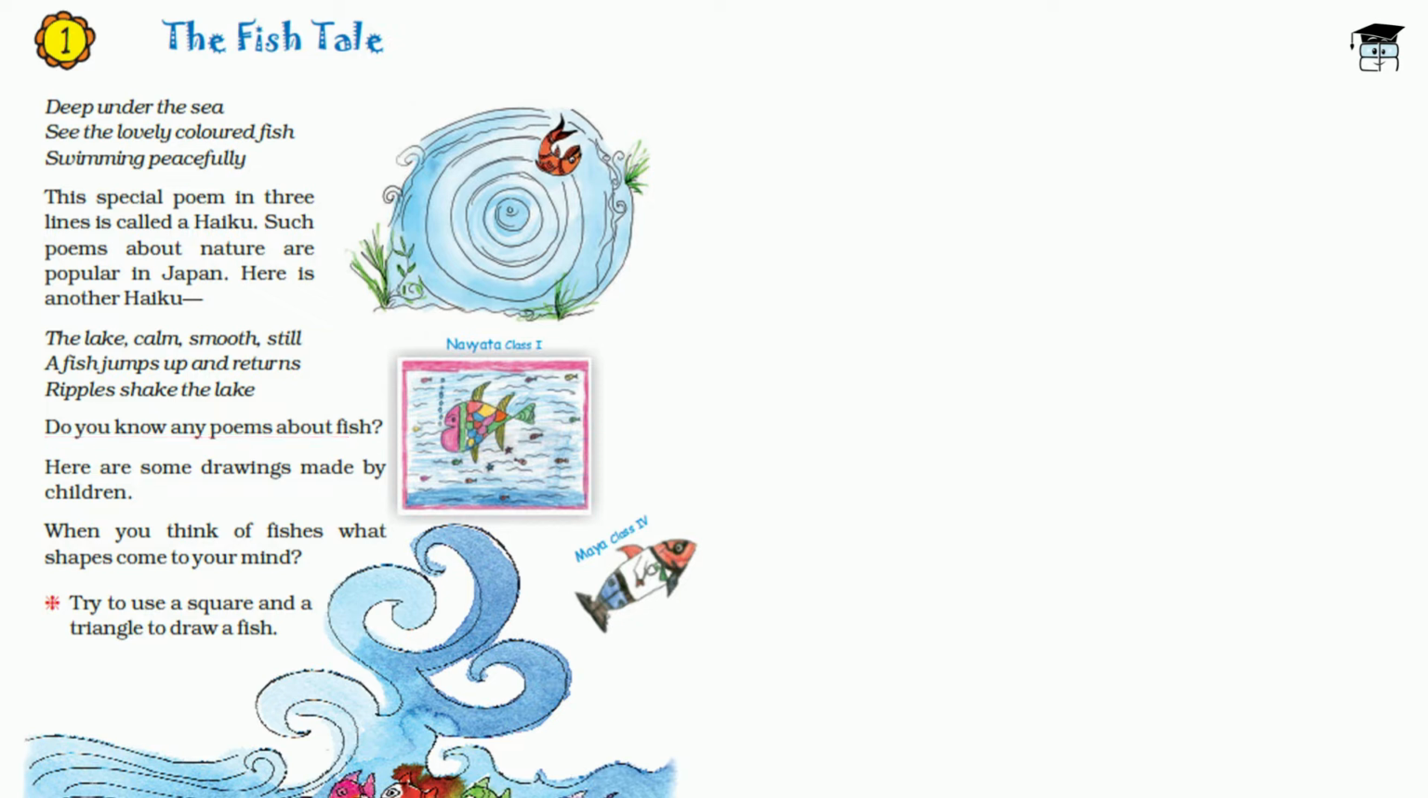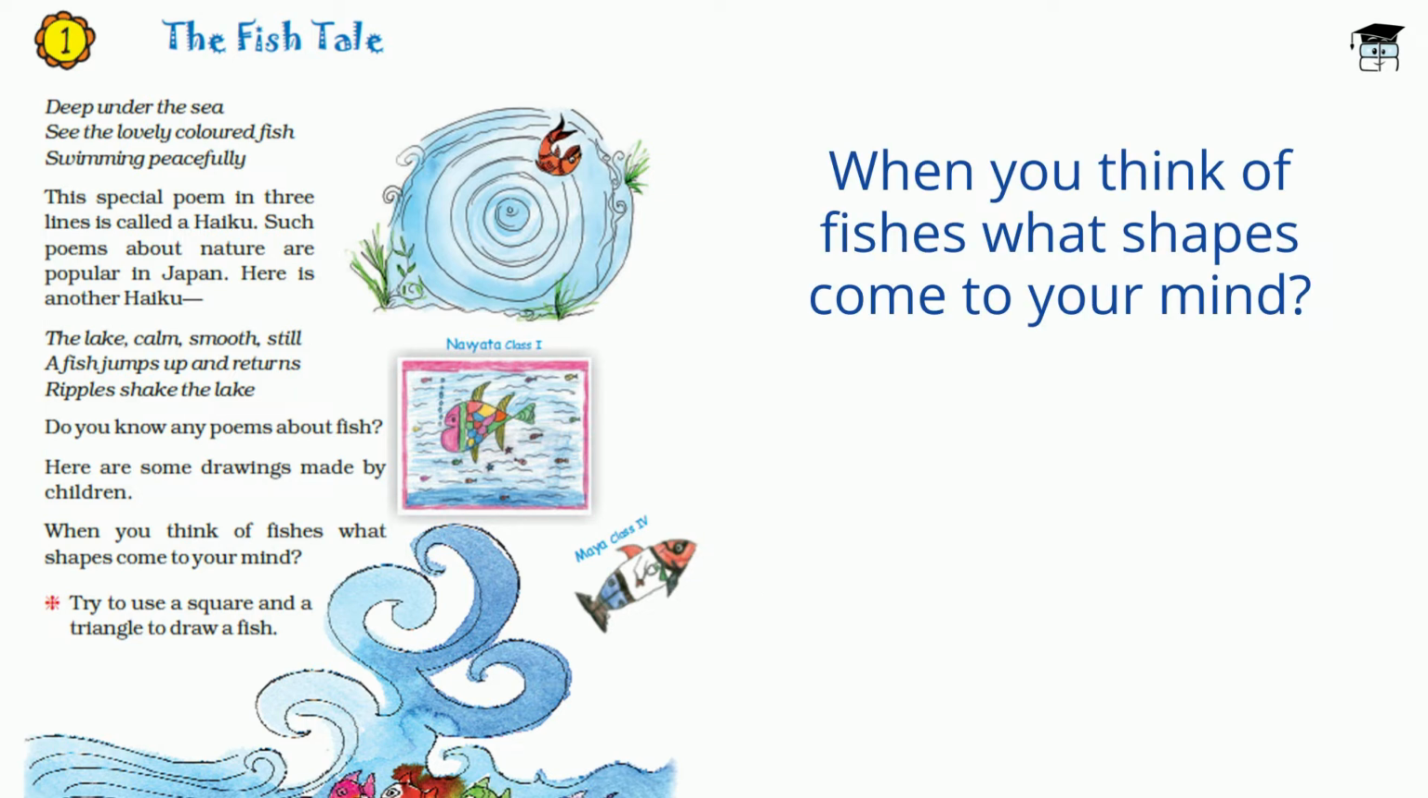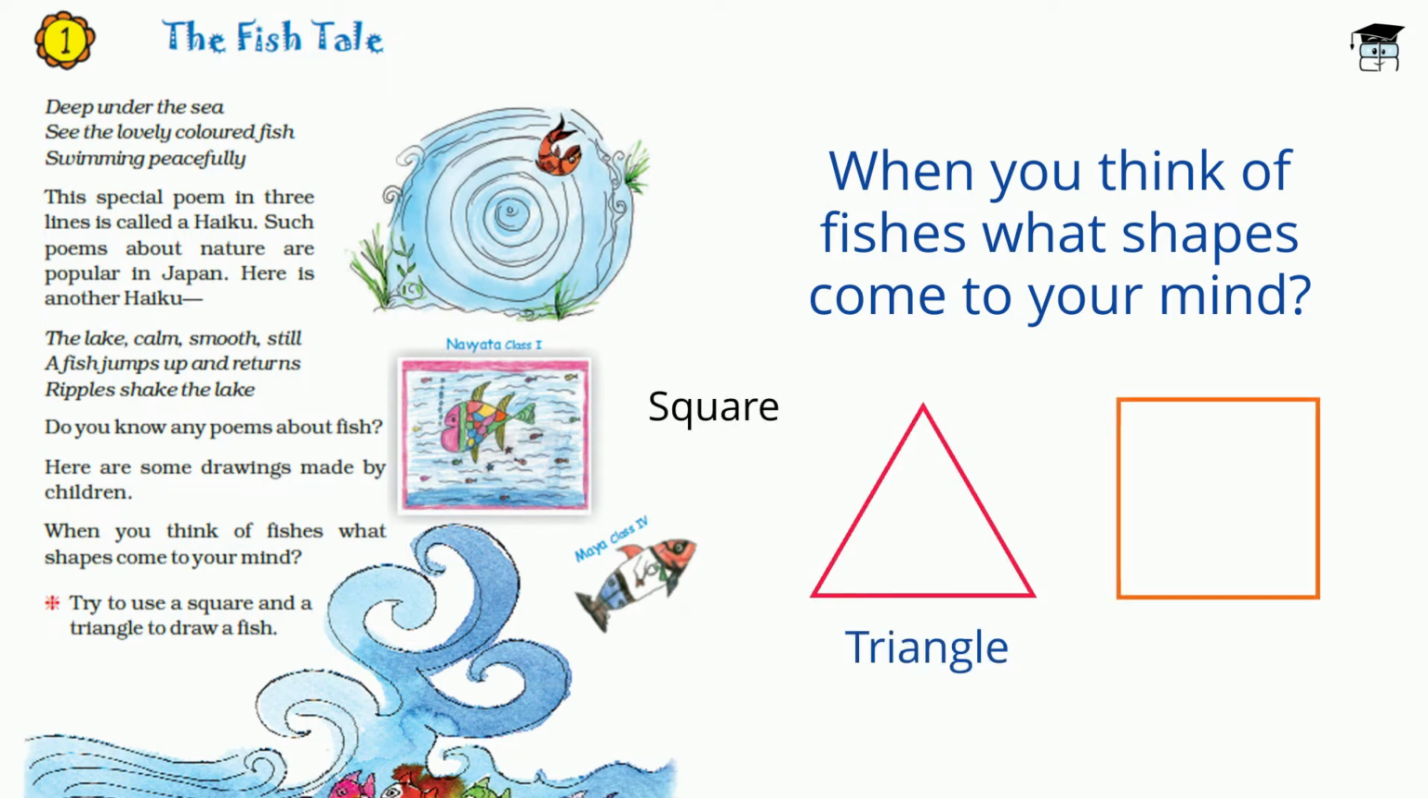So here are some drawings of fishes which are made by the children. Here is one drawing, which was made by Navyata of class 1. This one is another one made by Maya of class 4th. So these are a few drawings. So when you think of fishes, what shapes come to your mind? Maybe triangle or square, and many other kinds of shapes may come into your mind.